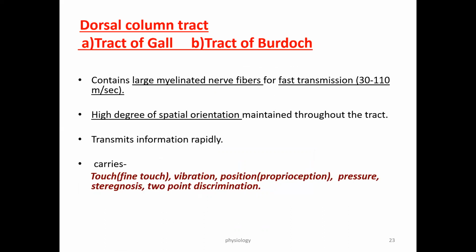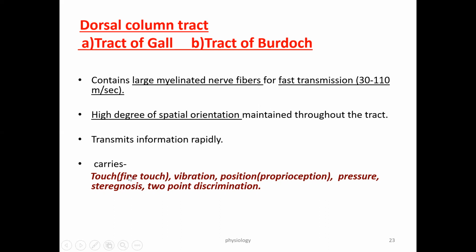So let's see what the different components are. It contains large myelinated nerve fibers, which are helpful for fast transmission. The more the diameter, the more the transmission speed. It is helpful for fast transmission of sensory information.